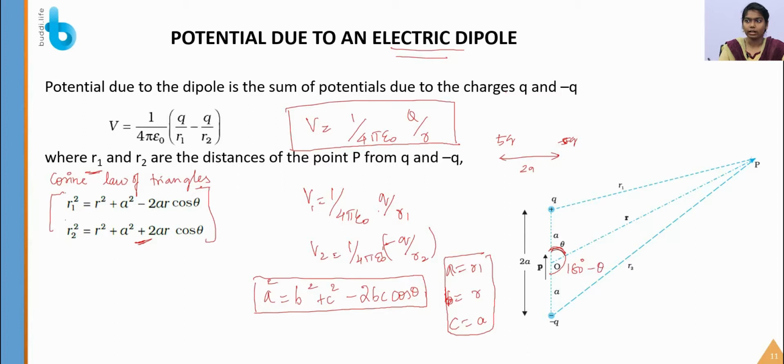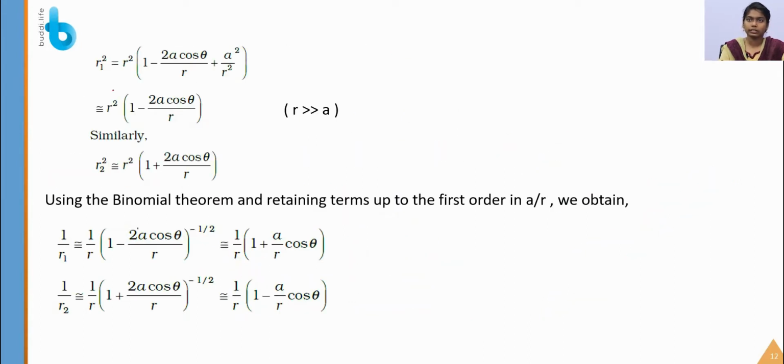minus theta. So that we will get cos 180 degree minus theta, which is equal to minus cos theta. So that's why we have substituted the minus symbol here to get the plus. So let us derive that.